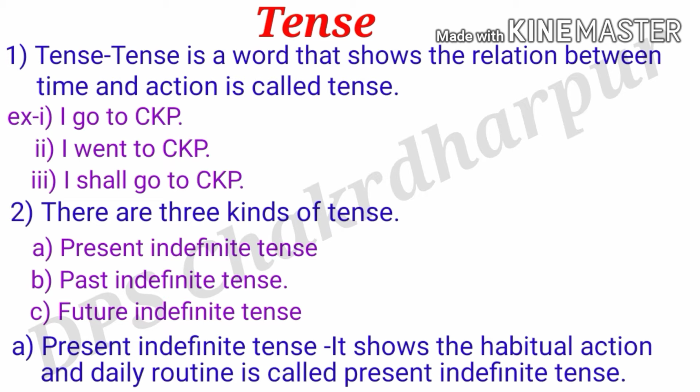Present indefinite tense shows habitual action and daily routine. So my dear friends, you must write all these things in your note copy because these are very useful for everyone. So let's see the example of present indefinite tense on the next page.